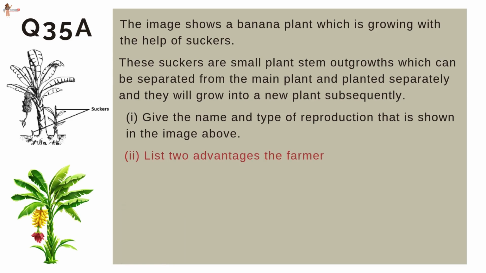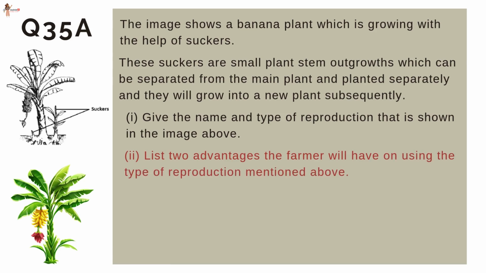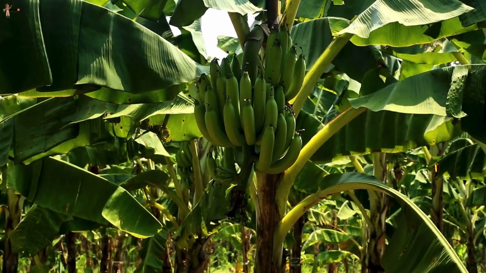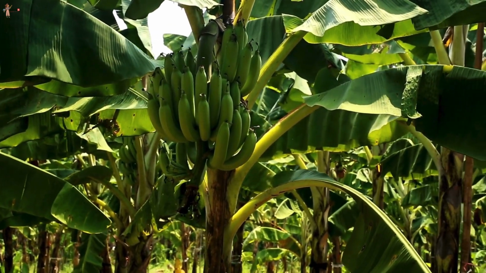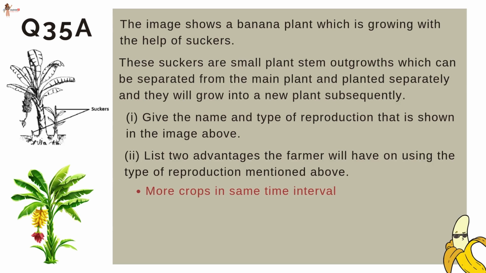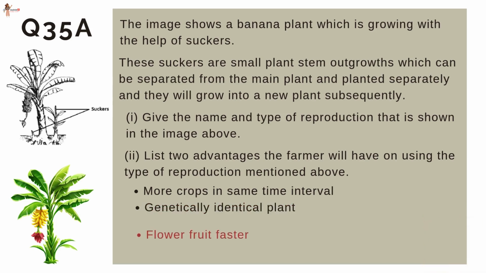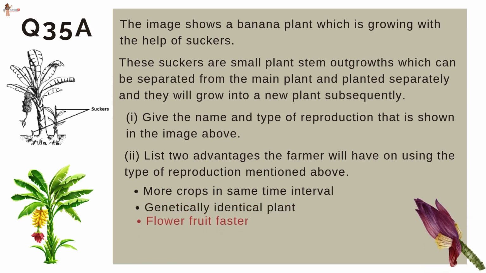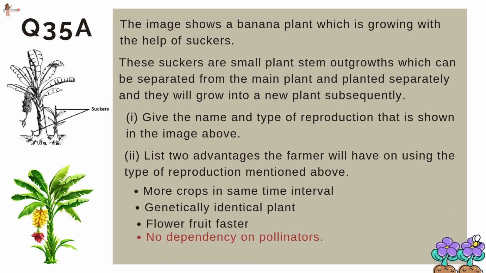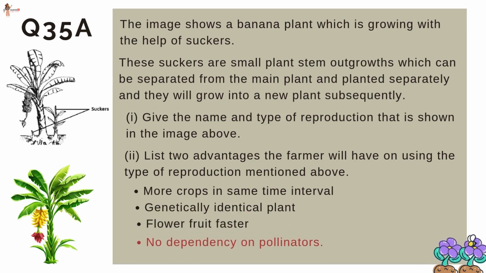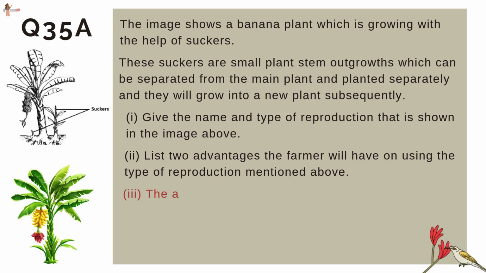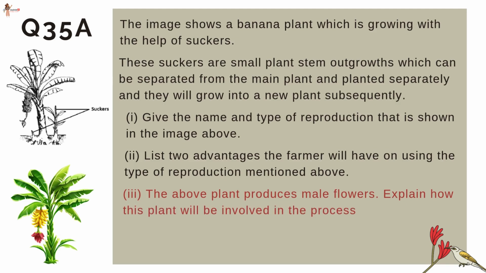List two advantages the farmer will have on using the type of reproduction here. Advantages of asexual reproduction for farmer are more crops in same time interval, genetically identical plant, flower fruit faster, and there is no dependency on pollinators. Next is the above plant produces male flowers. Explain how this plant will be involved in the process of pollination.